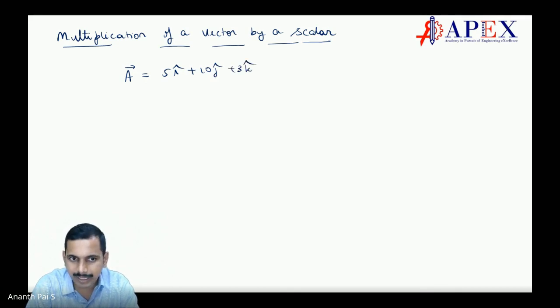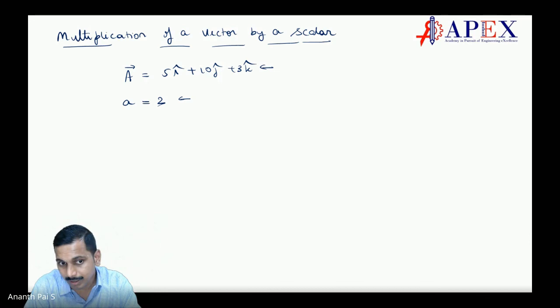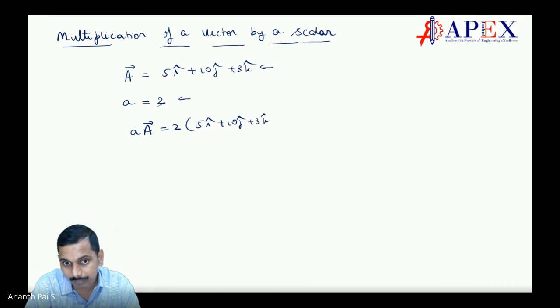And I have a magnitude, say a, small a, which is the magnitude, which is a scalar, no cap here, say 2. This is scalar, this is vector. So multiplication of a vector by a scalar means you get a into A, which gives us 2 into 5i plus 10j plus 3k. This comes out to be 10i plus 20j plus 6k.